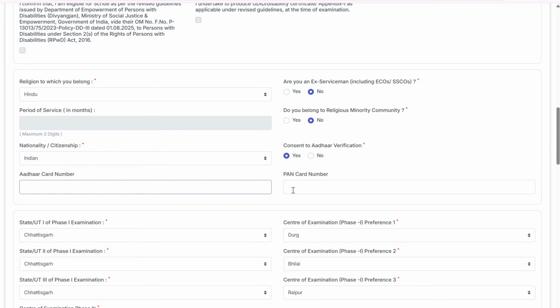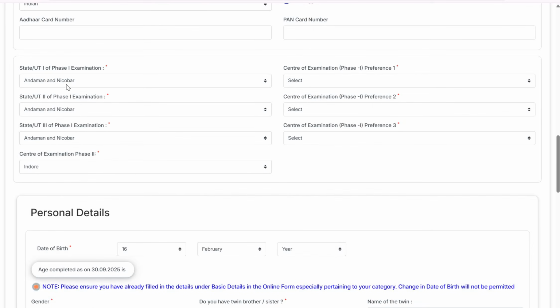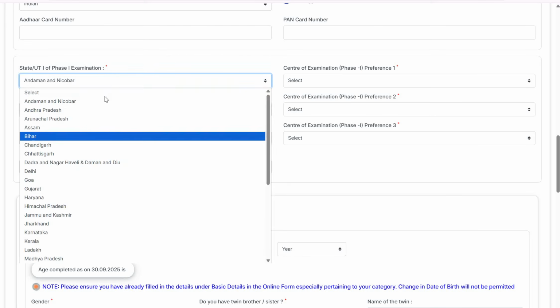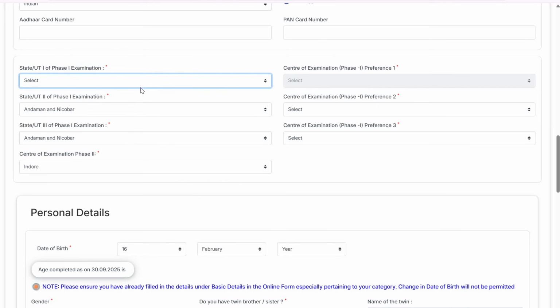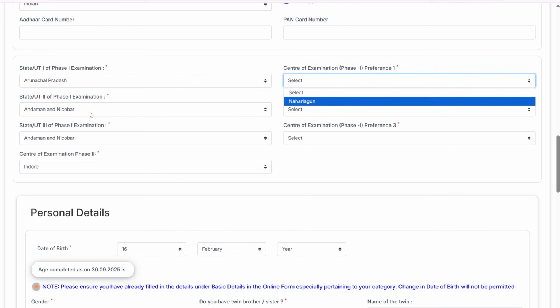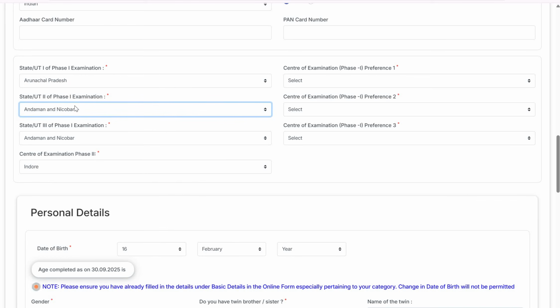You can also give your Aadhaar and PAN. These are not mandatory. If you scroll down, you will have to give your preferences for the phase 1 examination. For phase 1, you can choose the state from the drop down and accordingly choose the center available in those states, right? You can give 3 preferences for your phase 1 exam.